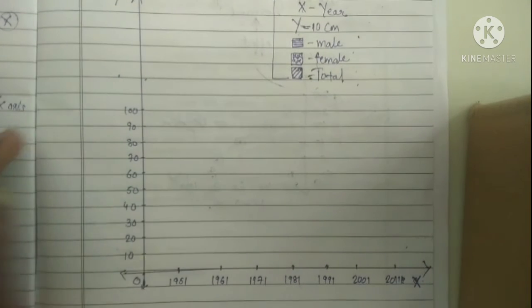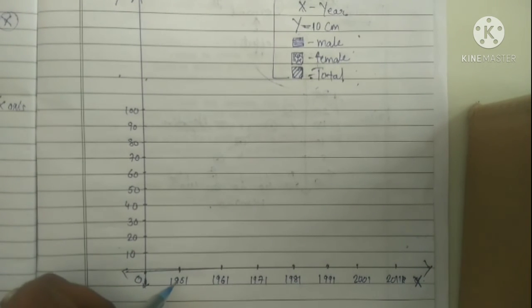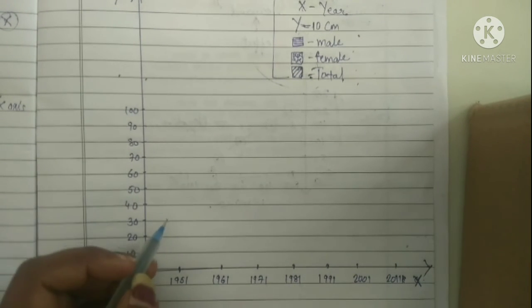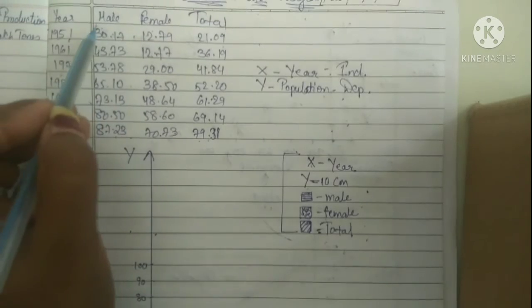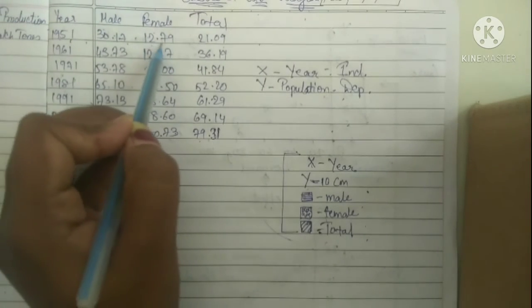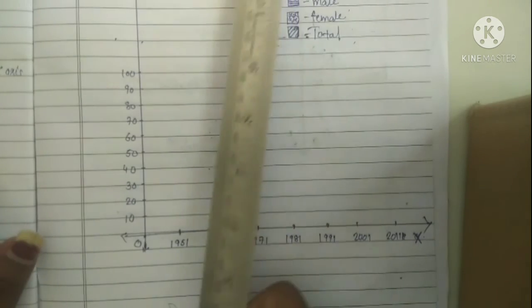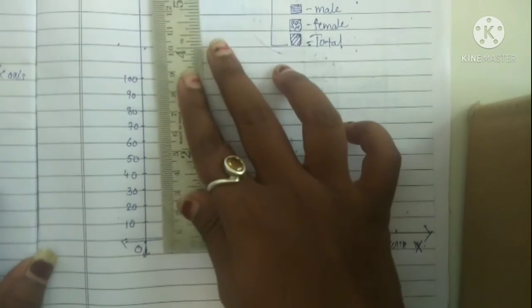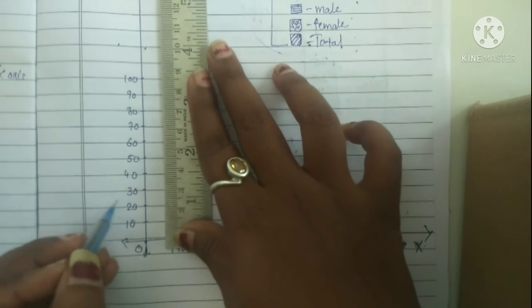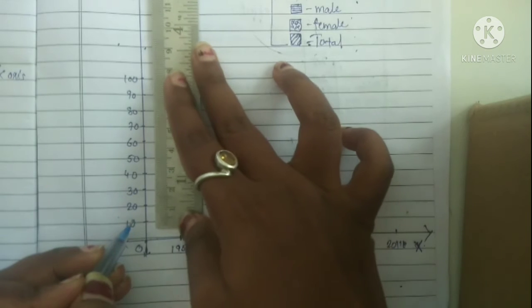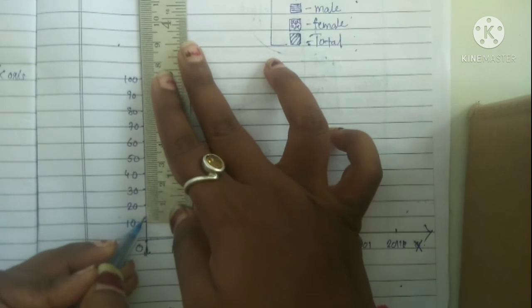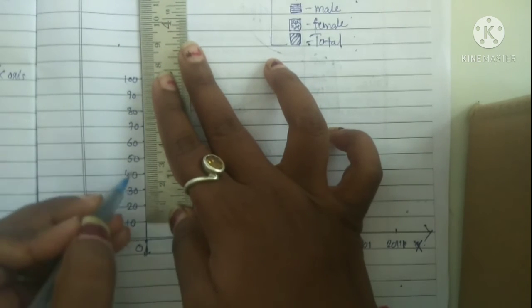So first of all, we are going to do 1951. In 1951, the male is 30.17, female 12.79 and total 21.09. So we have to take the scale from 0. If you are seeing in this portion, this is the 10 portion. The first one is for 30.